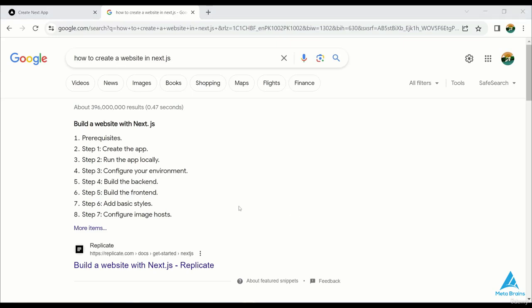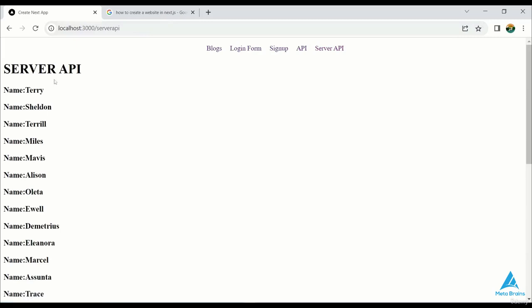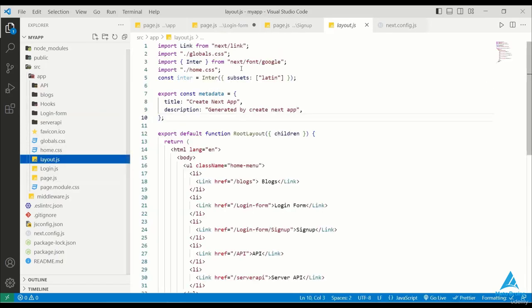While Next.js allows for some basic SEO practices, it doesn't cover all aspects of SEO. So what can you do in Next.js in terms of SEO? Consider this. If you explore the login form, sign up page, and API sections, you will notice that they all share the same title: Create Next App. This is where SEO can come into play. By exporting the head library and customizing it, you can influence how search engines perceive your pages. Additionally, you can leverage the export metadata feature in your layout.